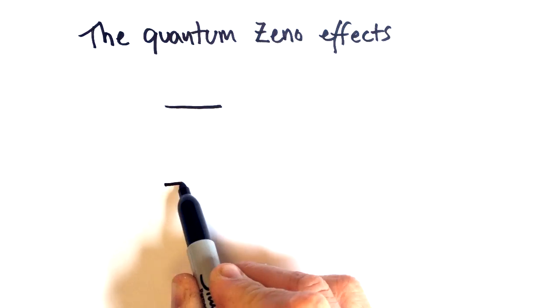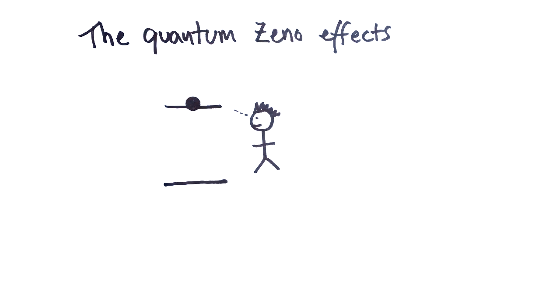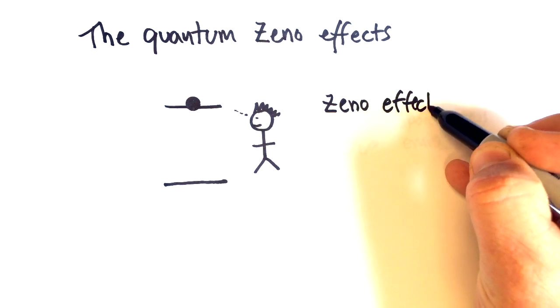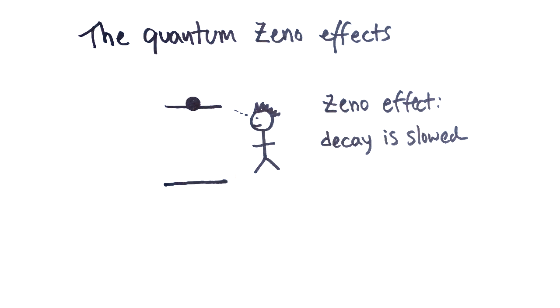This is when frequent measurements of the atom's state actually alter the atom's behavior, decreasing the probability that the atom might jump to the lower level, and on average, slowing the decay process of this transition. Each time we measure the atom to be in the excited state, we collapse the quantum wave function of the atom back to the excited state, thus resetting the clock of its decay process. And if measured often enough, the atom will never transition to the lower level.